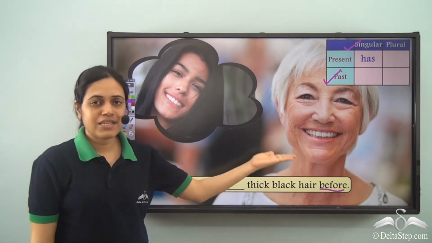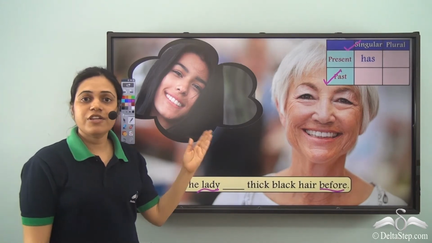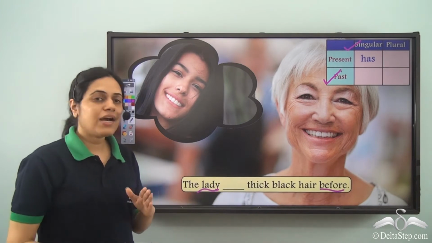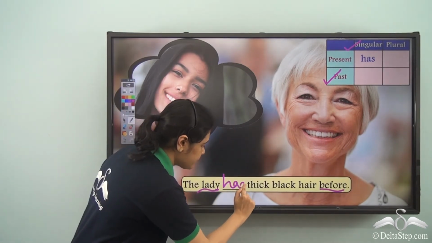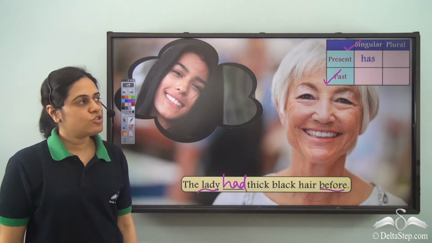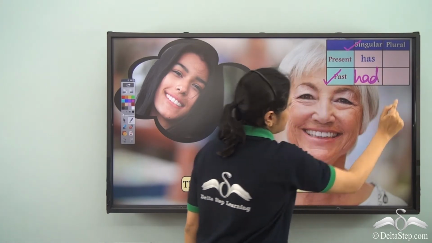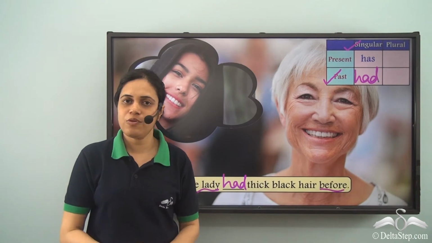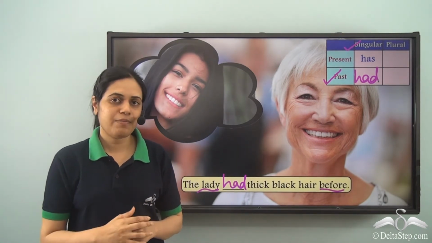So, as we can see, this lady had earlier thick black hair, which she does not have now. So, what is the correct form of have verb? Had. So, for singular past tense, had is used. The lady had thick black hair before, which means that the lady possessed thick black hair before.